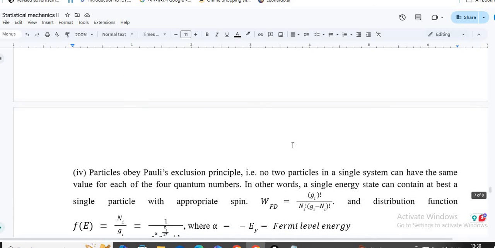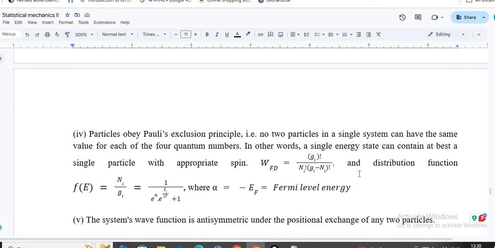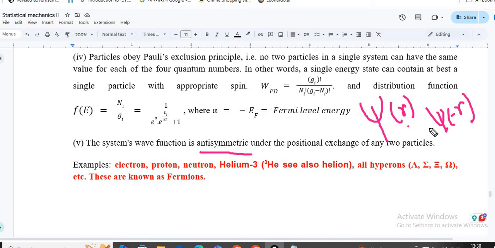And as they are quantum particles, obviously we need to think about the quantum wave functions. That means if you are representing any fermion by a function f of r, this wave function will be antisymmetric in nature. Antisymmetric means that if you consider the same wave function at minus r, obviously these two will not be the same in the case of fermions, but in the case of bosons this will be the same.